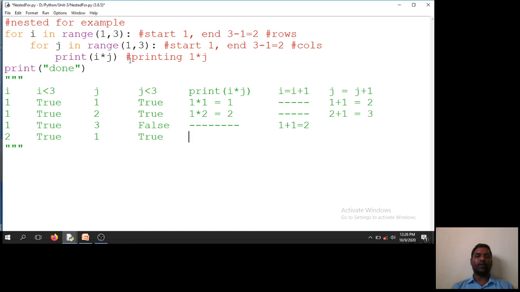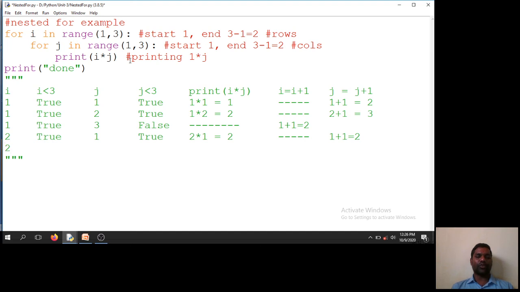Now i into j. What is i here? 2 star 1 is equal to 2. It's the outer loop, so no incrementation, and j will become 1 plus 1 equal to 2.